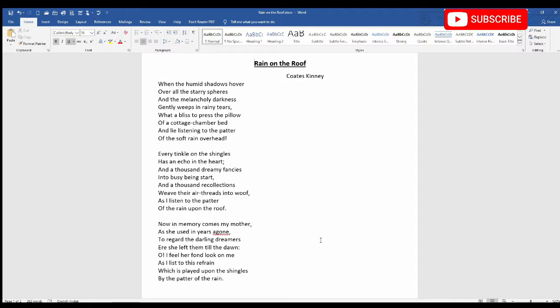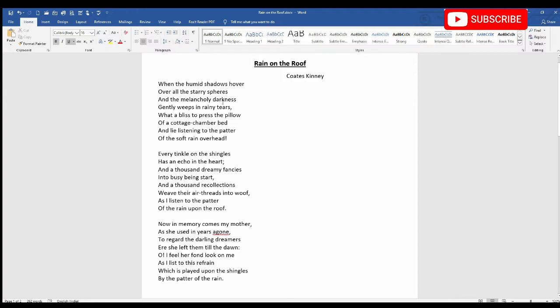Now let us see the first stanza. Look at the last word of every line. The last word of the first line is hover. Let us name this word hover as A. Now the last word of the second line is spheres. Now hover and spheres, these two words are not rhyming. So we will name spheres as B.